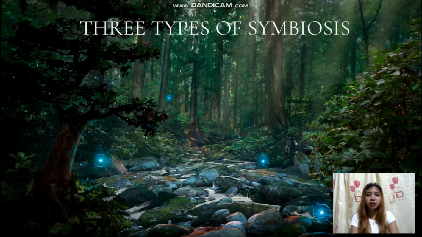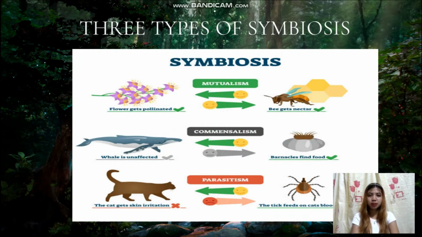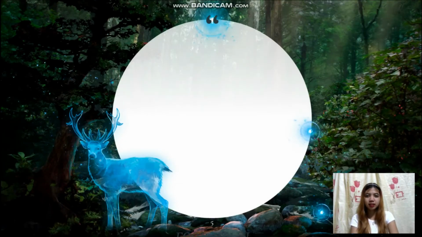And there are three types of symbiosis: mutualism, commensalism, and parasitism. In mutualism, flowers get pollinated while the bee gets nectar. In commensalism, the whale is unaffected and barnacles find food. And last, in parasitism, the cat gets skin irritation. The tick feeds on cat blood.